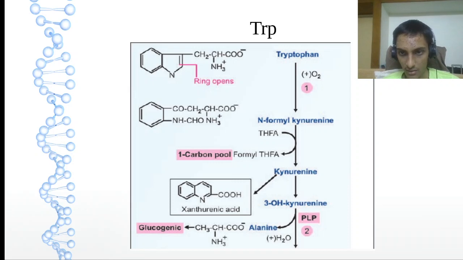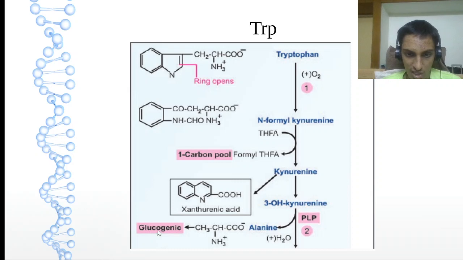So tryptophan, on formylation, so a formyl group is added, we'll have N-formyl kynurenine. Then N-formyl kynurenine will donate its formyl group to THF, folic acid. I repeat, the formyl group is donated to the folic acid. So THF to N5-formyl THF, we will get kynurenine.